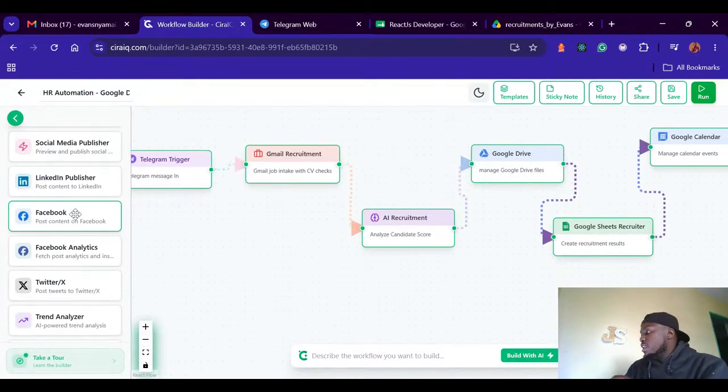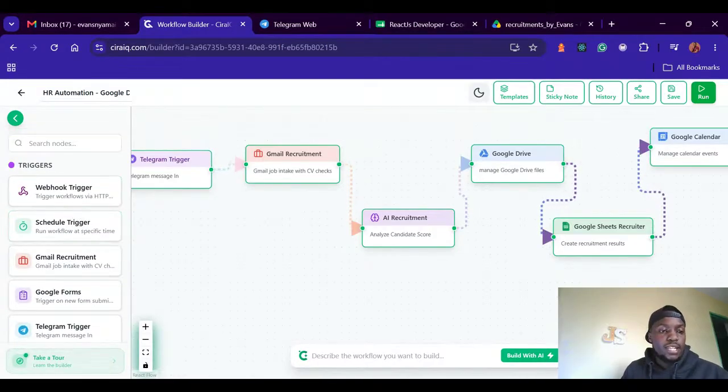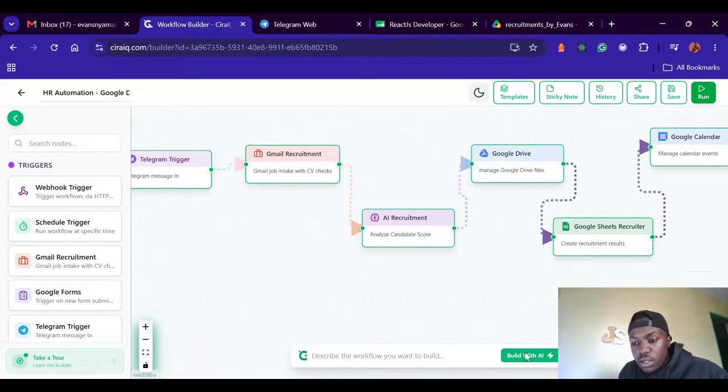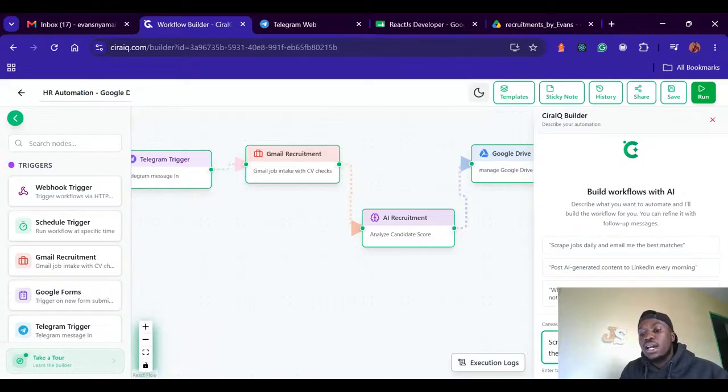If you are new here, using Cira for the first time or seeing this live for the first time, you can just go ahead and prompt this chat, and it can prompt that into a workflow.